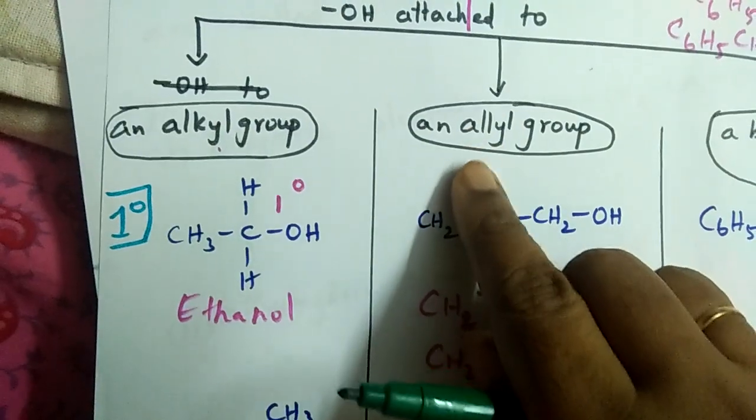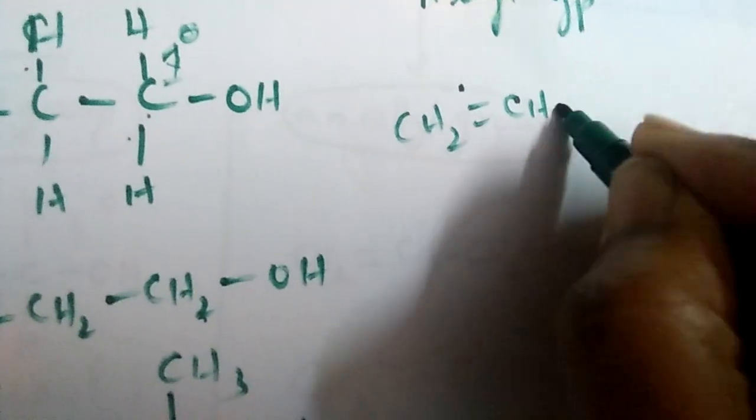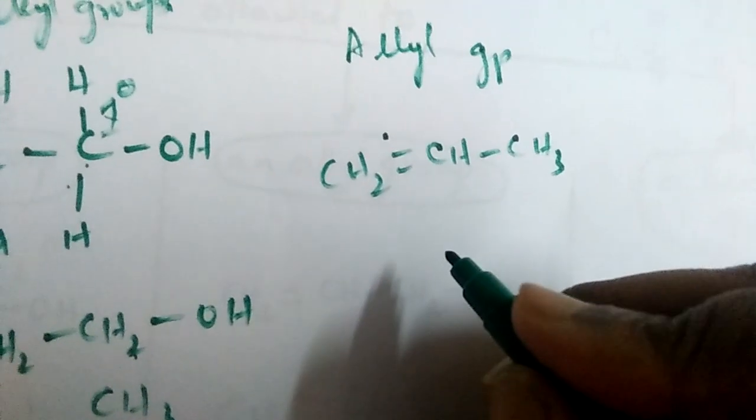Similarly, the allyl group. What is an allyl group? For example, CH2 double bond CH single bond CH3 is propene.